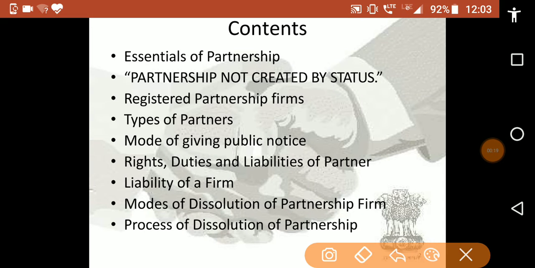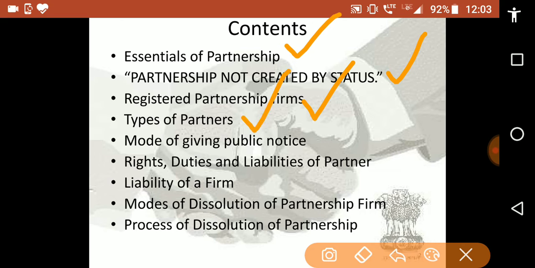In this video I will cover the topics: essentials of partnership, partnerships not created by status, registered partnership firms, types of partners, mode of giving public notice, rights, duties and liabilities of partners, liabilities of firms, modes of dissolution of partnership firms, and the process of dissolution of partnership.